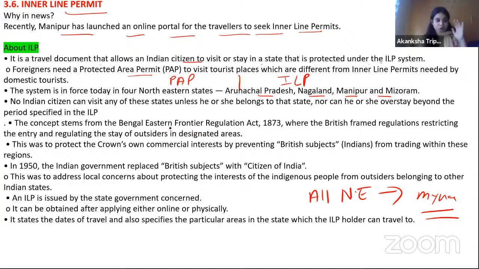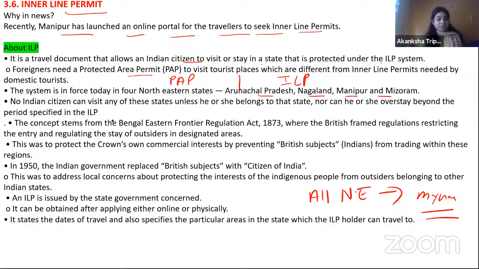ऐसा कहीं लिखा नहीं है, common sense. No Indian citizen can visit. अच्छा, inner line permit में basically है क्या, like if you want to visit in these states, you have to take a permission or you have to register yourself either by online or physically. Okay. And history में जाके देख लेना ये क्यों हुआ था. So that concept was brought up by the British India. Why? Because they wanted to protect this forest area for their own commercial interest. And उसके बाद भी वो चीजें चलती आई हैं.